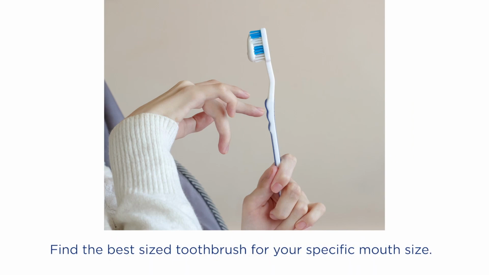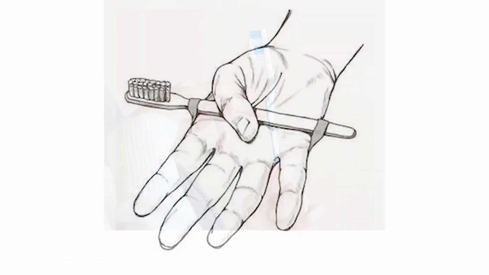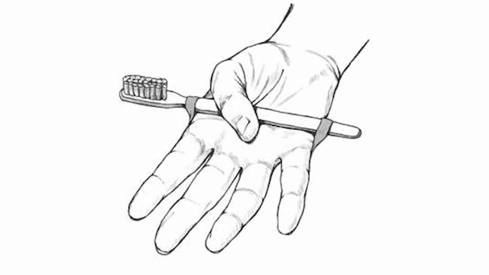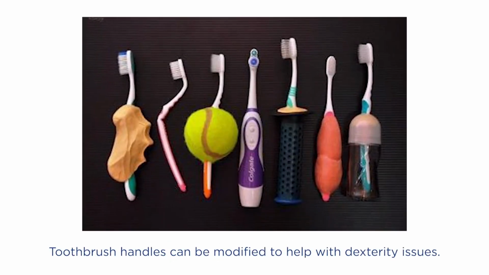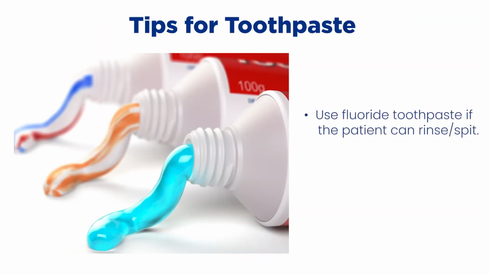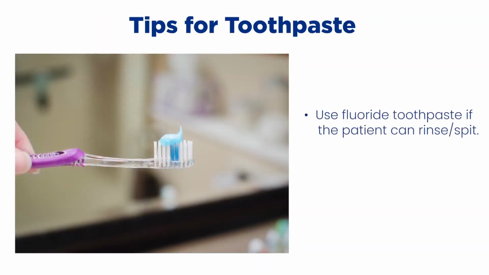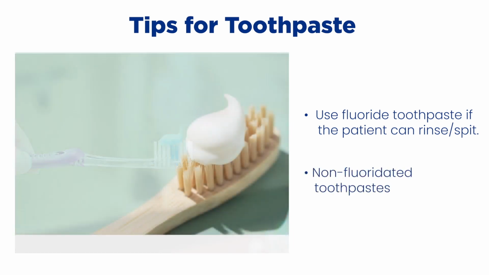If the resident brushes their own teeth with your supervision, make sure to observe their ability to hold the brush. Toothbrush handles can be modified as demonstrated here. Toothpaste with fluoride is recommended as long as a patient is capable of rinsing and spitting, or does not otherwise swallow the paste. Non-fluoridated toothpastes are also available for special cases. Consult your resident's dentist if you have concerns about your resident swallowing toothpaste.